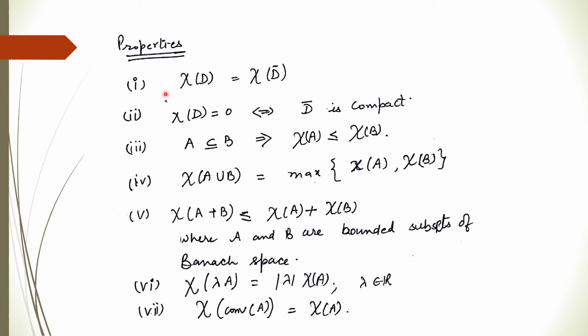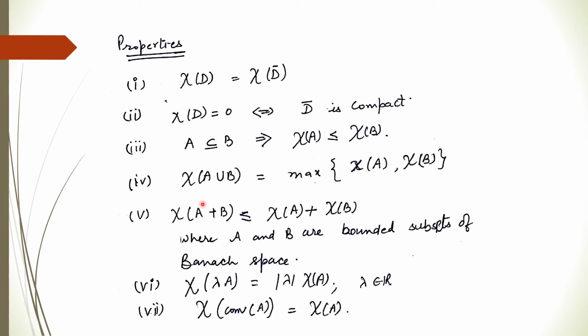And if the measure of non-compactness is 0, then the closure of this set is compact. The third property says if A is a subset of B, then the measure of non-compactness of A is less than or equal to the measure of non-compactness of B.